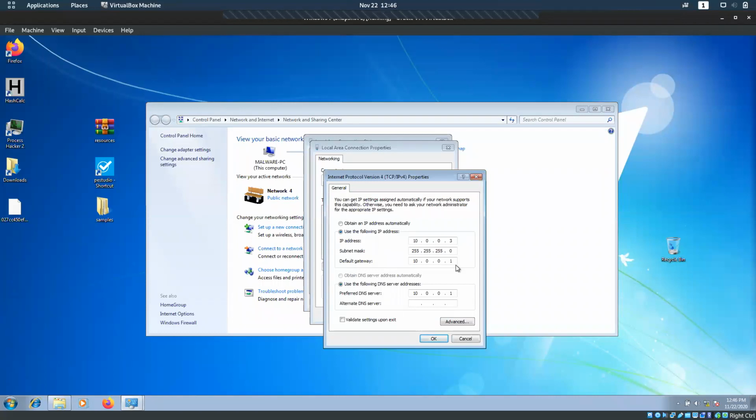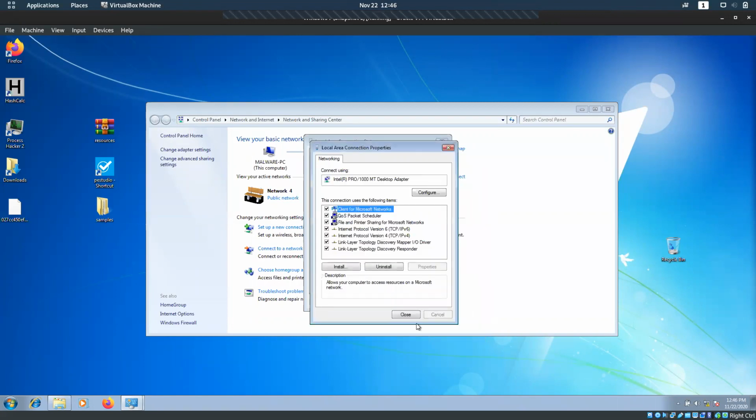Now I think you understand why we set up the IP there. For DNS we are also going to give the gateway address, 10.0.0.1, and save it.